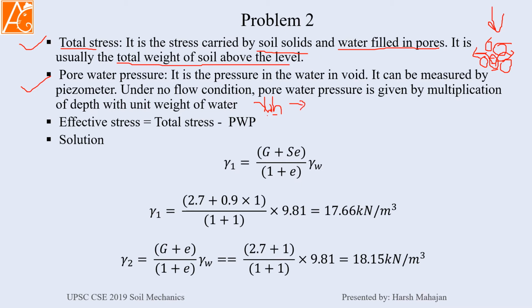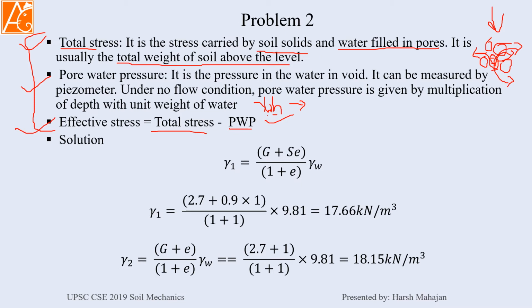So due to this adverse effect of the pore water, the net stresses will decrease. Effective stress will be the total stress minus PWP, which is pore water pressure. So these are the three main concepts of the effective stress. Now we are going for our solution.